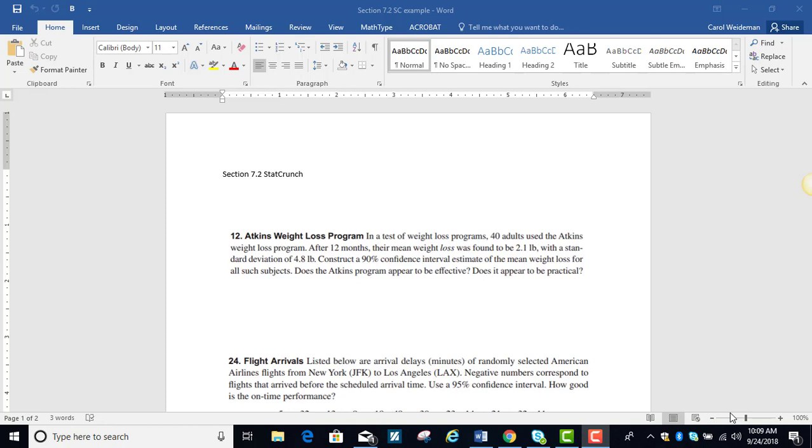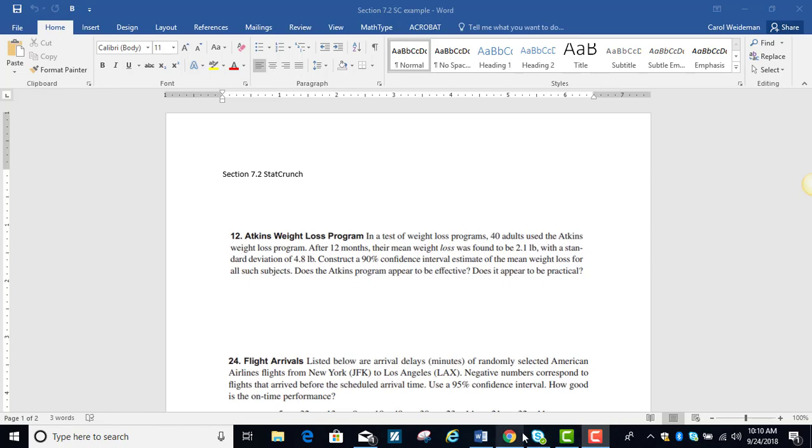In a test of weight loss programs, 40 adults used the Atkins weight loss program. After 12 months, their mean weight loss was found to be 2.1 pounds with a standard deviation of 4.8 pounds. Construct a 90% confidence interval estimate of the mean weight loss for all subjects. Does the Atkins program appear to be effective? Does it appear to be practical?